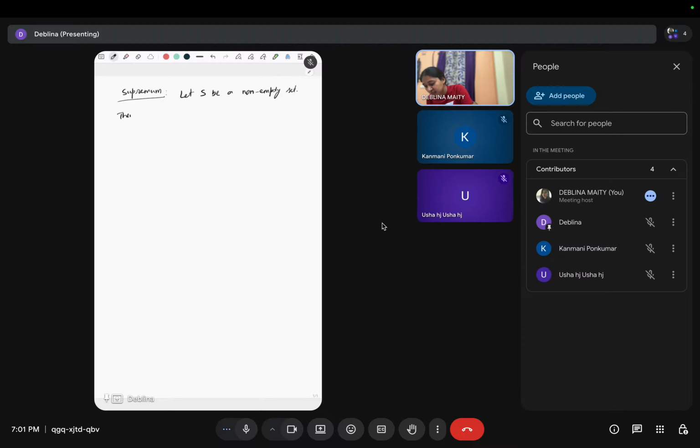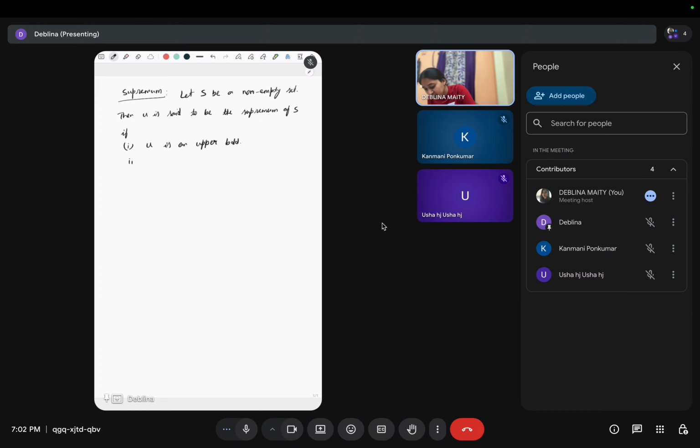U is said to be the supremum of S if, first, U has to be an upper bound of S. And U is the lowest upper bound.